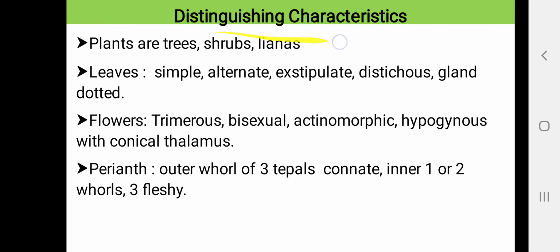Now let us look at the distinguishing characteristics of family Annonaceae. Plants are trees, shrubs or lianas. Oil ducts are present. Leaves are simple, alternate, exstipulate, distichous and gland dotted. Flowers are trimerous, bisexual, actinomorphic, hypogynous with conical thalamus. Perianth, outer whorl of 3 tepals are connate, inner 1 or 2 whorls are fleshy.